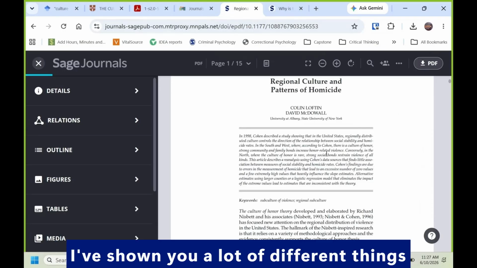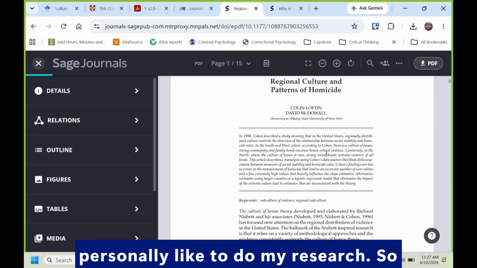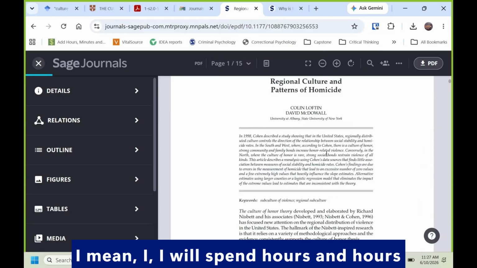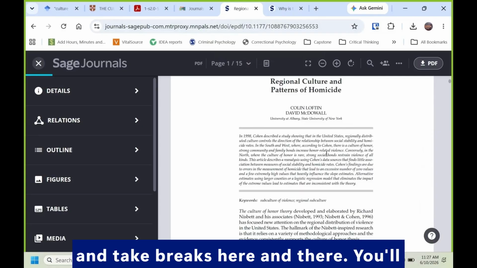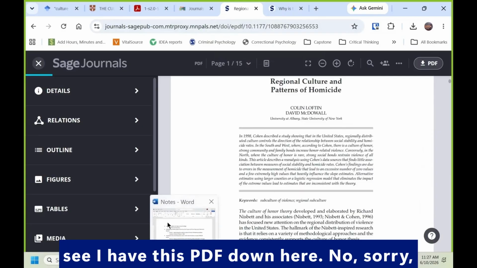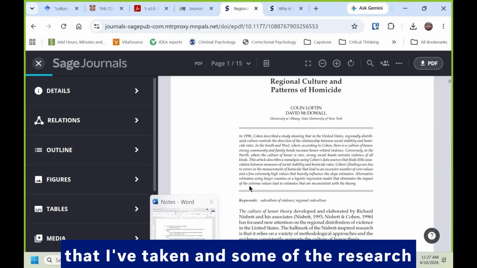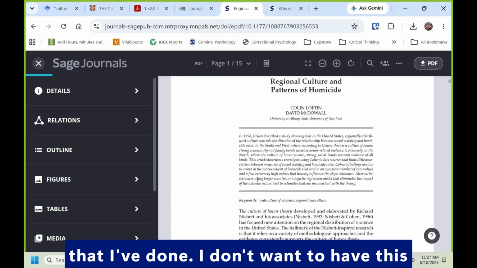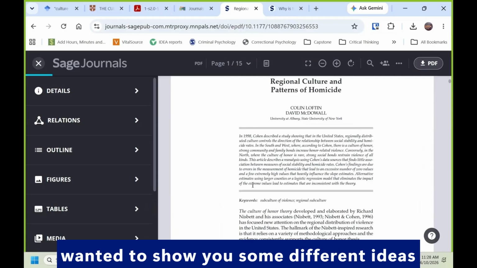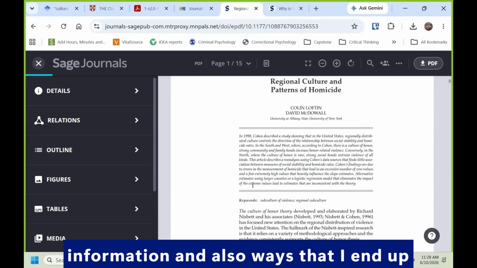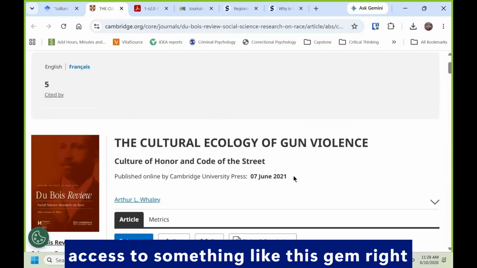I've shown you a lot of different things and a lot of different ways that I personally like to do my research. So hopefully this is helpful. I will spend hours and hours on researching these kinds of things and take breaks here and there. You'll see I have this PDF down here of this Word document down here of notes that I've taken and some of the research that I've done. I don't want to have this be an hours long video for you. I just wanted to show you some different ideas and how I go about tracking down information, and also ways that I end up being disappointed when I don't have access to something like this gem right here.